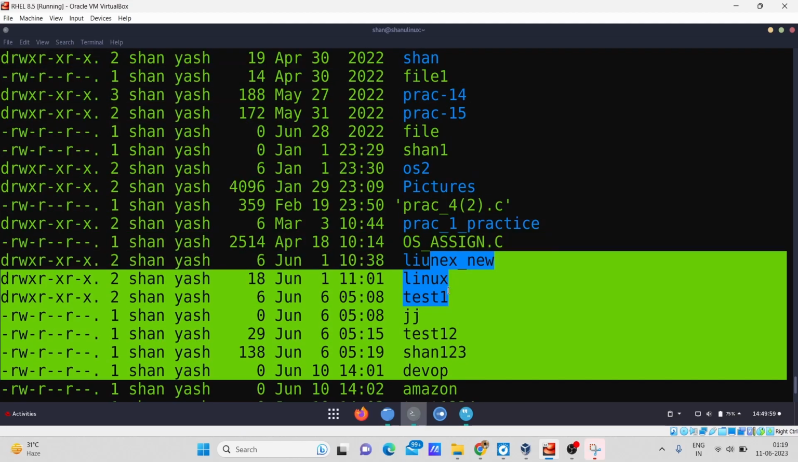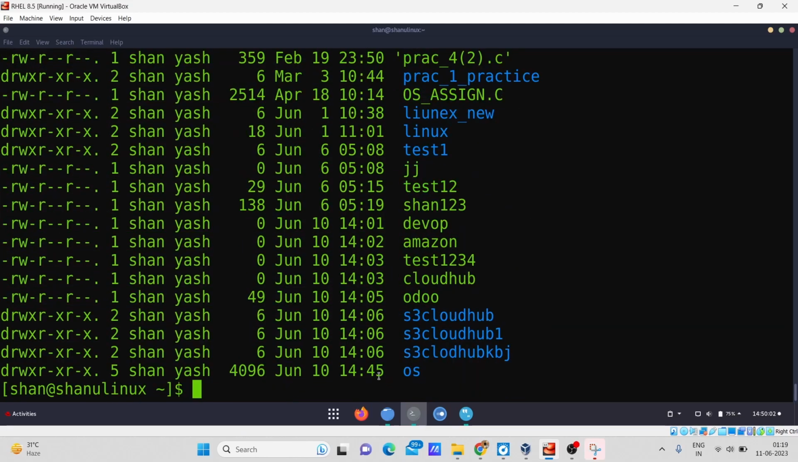So it's very simple to write the command rm and you can directly remove the file from the directory. So this is the use of the rm command. Now if I want to remove a directory, then I should use the command rmdir and give the name of the directory. For example, I am giving the name of the directory which is s3 cloud hub.